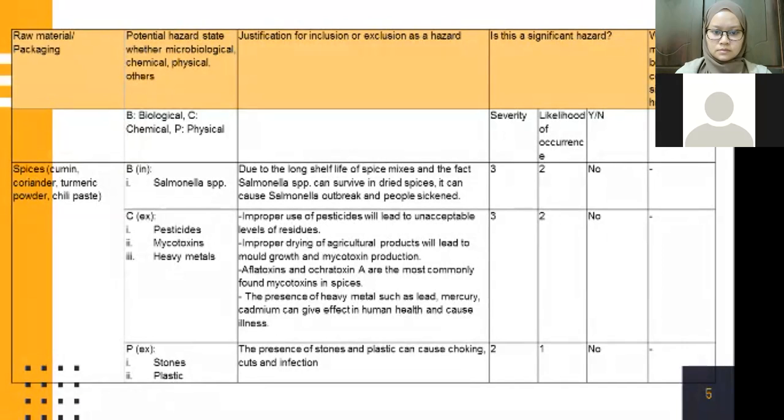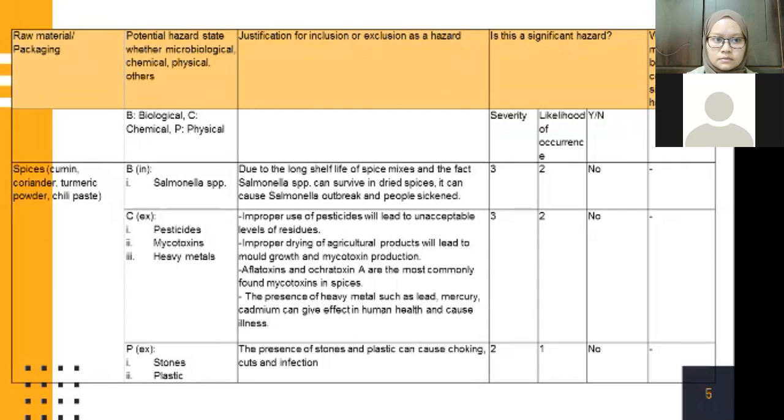For the second raw material, which is spices: cumin, coriander, turmeric powder, chili paste. For the biological, the potential hazard is salmonella. Due to the long shelf life of spices and the fat, salmonella can survive in raw spices. It can cause salmonella outbreaks and people get sick. The severity is 3. The likelihood of occurrence is 2. Is it a significant hazard?